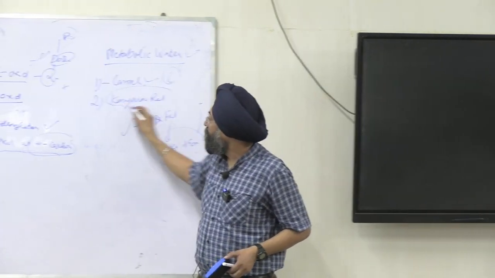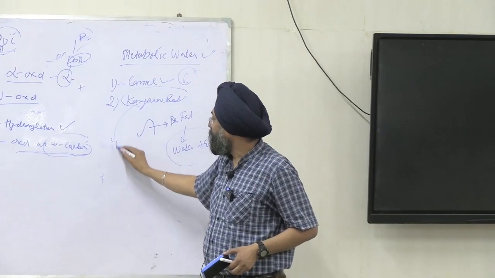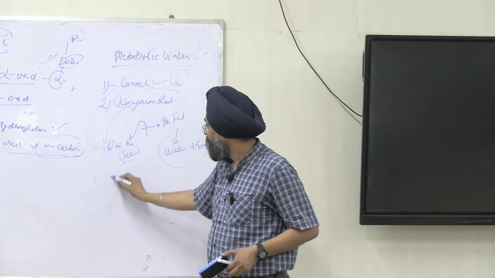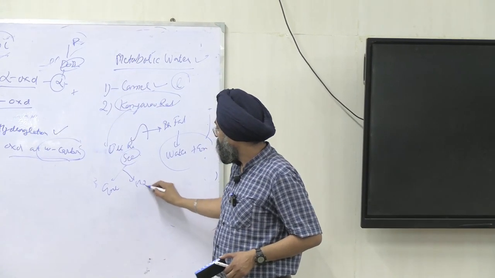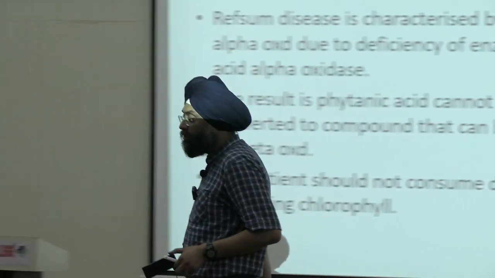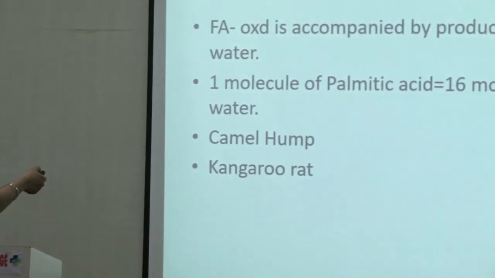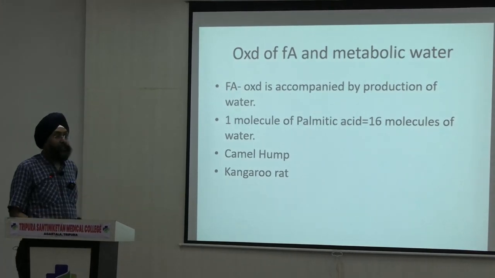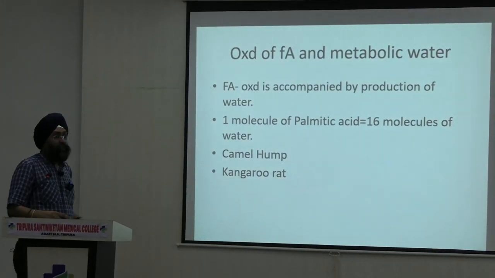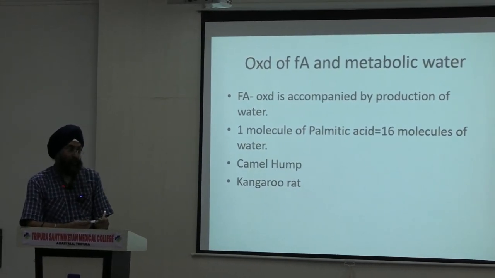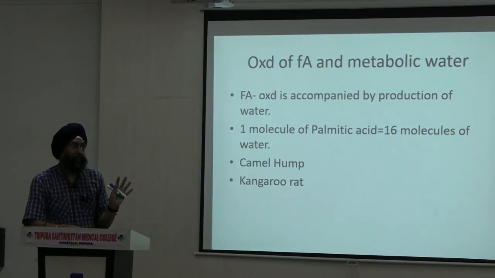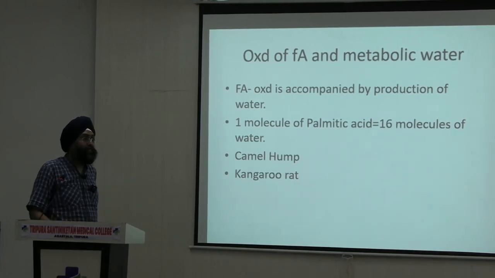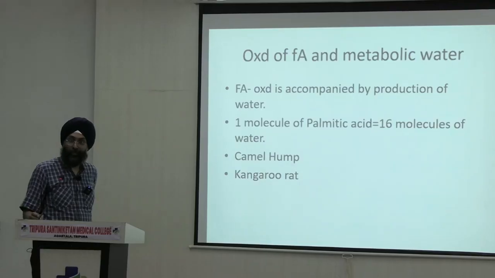And kangaroo rat doesn't drink anything, but it eats oil-rich seeds. The seeds will undergo beta oxidation, providing energy and water to the animal. Anybody who has doubts, please tell me. This is production of water. 1 molecule of palmitic acid will undergo beta oxidation to produce 16 molecules of water. And the application is in the camel hump. In deserts, there is no water, no food. The camel survives via beta oxidation. So camel hump will provide energy via beta oxidation, and the kangaroo rat as well uses oil-rich seeds for its survival. Clear? Thank you. That's all.